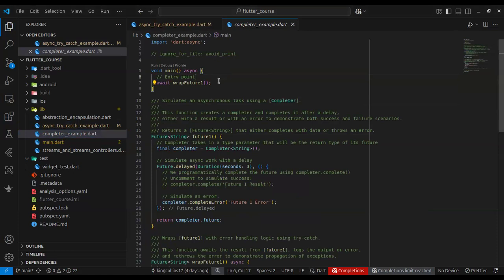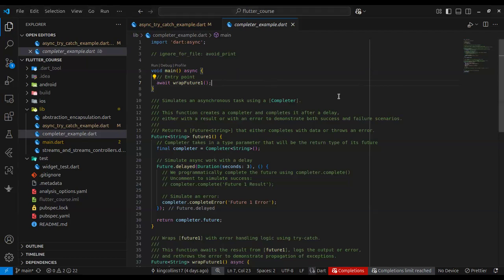If you've used any routing manager, either GetX or GoRouter, I've used both. Sometimes you want to push a route, and when that route is popped from the stack, you want it to return a value to you. Under the hood, the mechanism uses a completer to do that. We'll see an example of that when we start building our application.